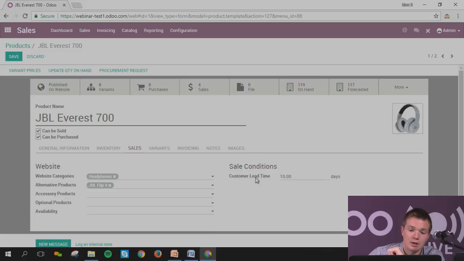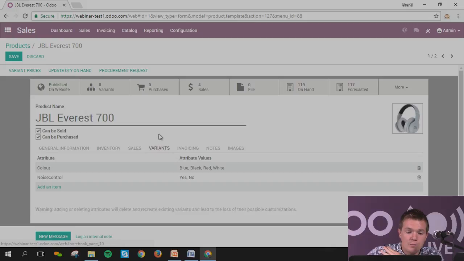Okay. Sales conditions is just for info for your clients, so they have the info as soon as they order it. They will be able to see the number of days it should take to come to them. Okay. Let's continue regarding the JBL Everest.